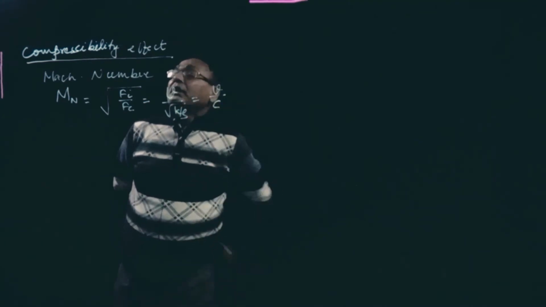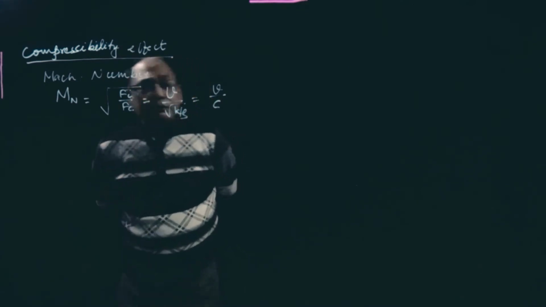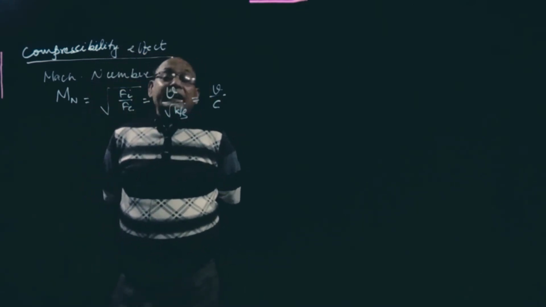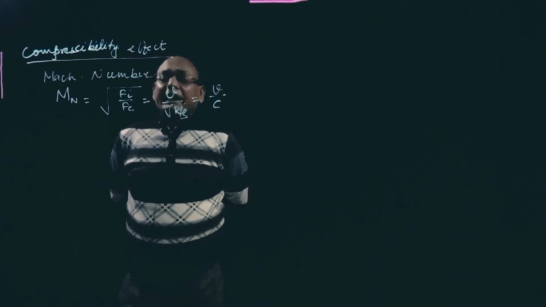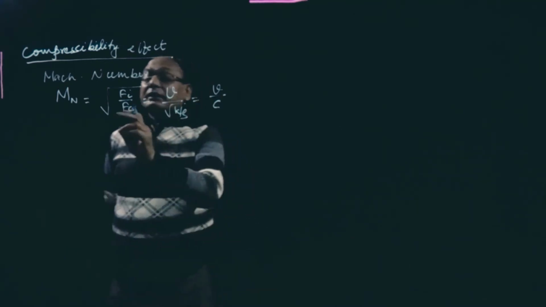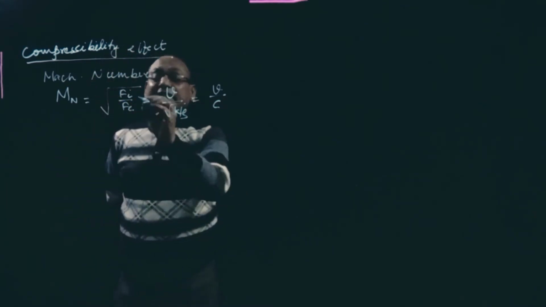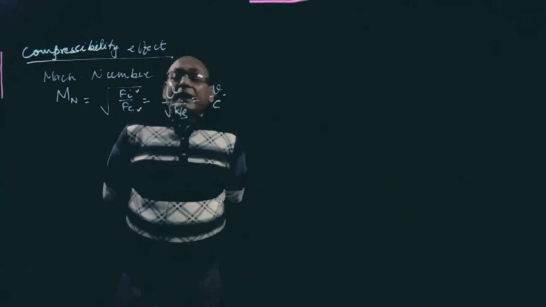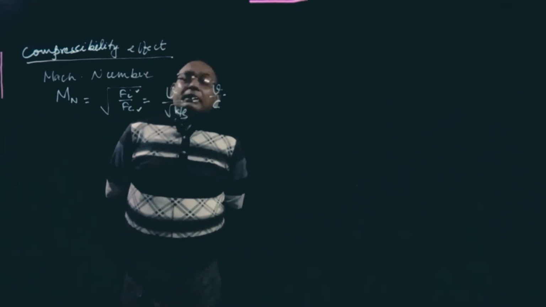Just now, classification for the compressibility, incompressible or compressible, is based on one number, Mach number. That Mach number is nothing but the square root of the ratio of Fi by Fc, that is inertial force by compressibility force. So if we elaborate Fi, then rho L square V square, and compressibility force.